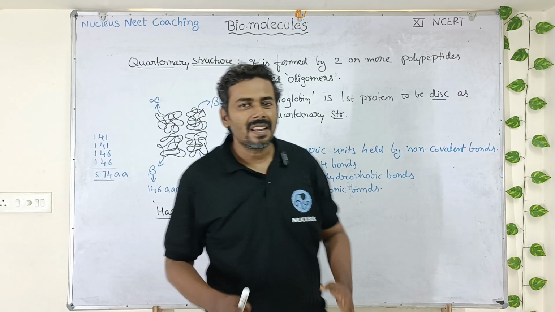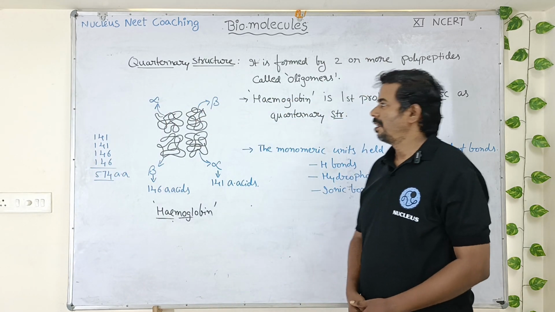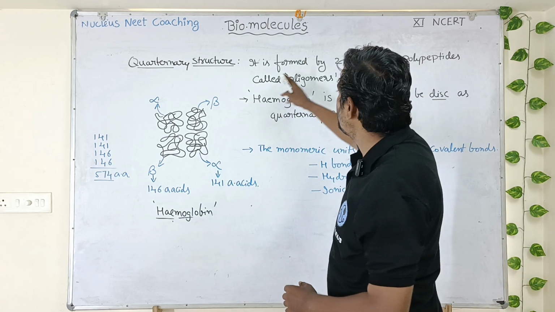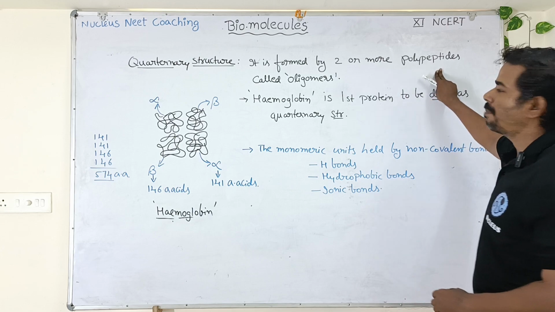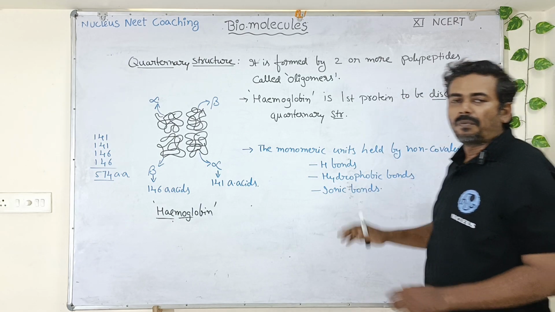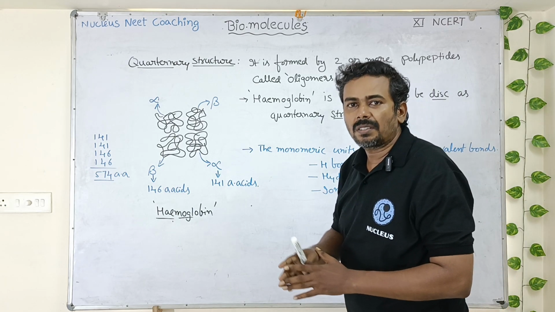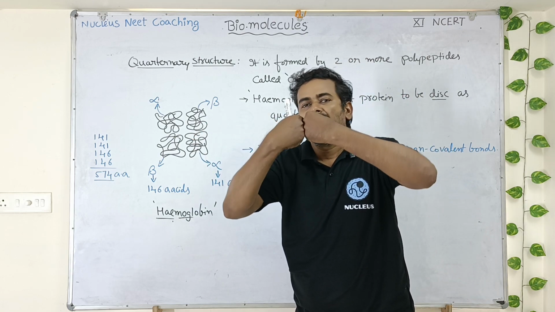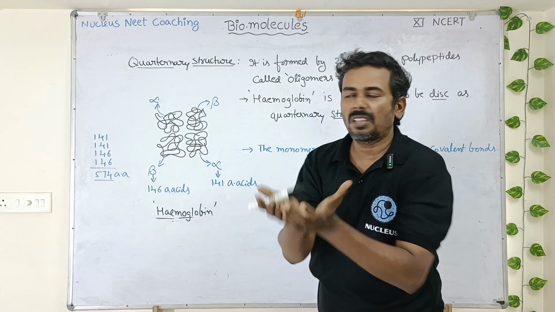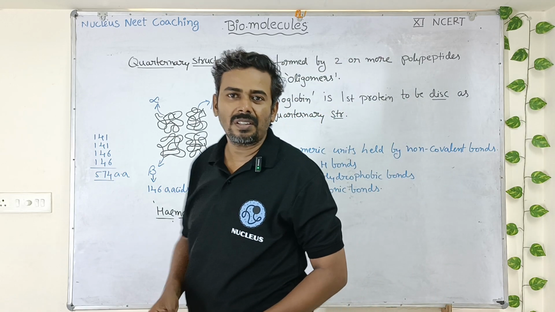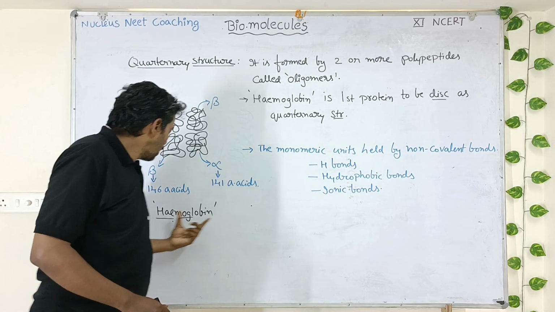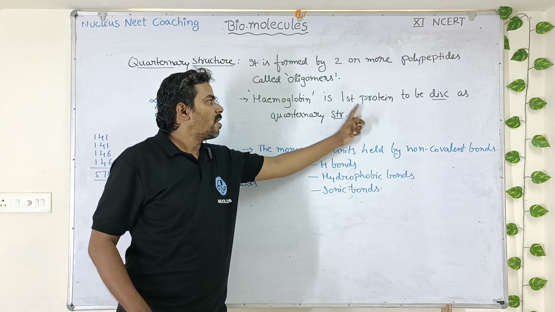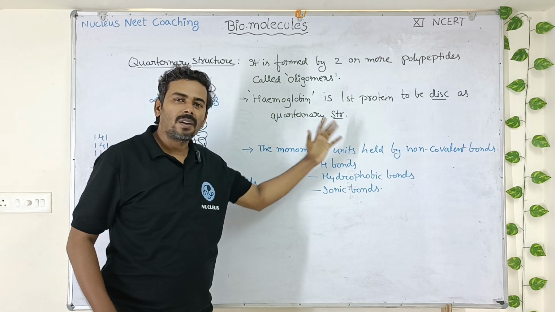Students, now let us understand quaternary structure of protein. The last organization of protein structure, quaternary structure. It is formed by 2 or more polypeptides called oligomers. When 2 or more polypeptide chains called oligomers are held with each other by bond formation like this, it gives rise to a three-dimensional structure, which we call quaternary structure. So the best example we can take is hemoglobin. Hemoglobin is a blood pigment, and it is the first protein to be discovered as quaternary structure.